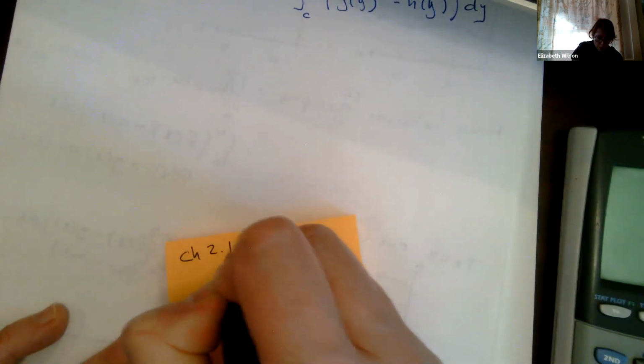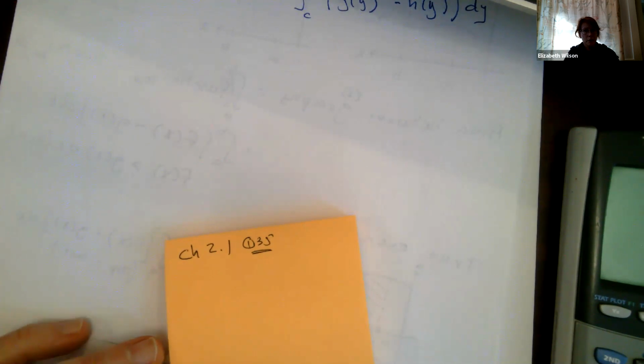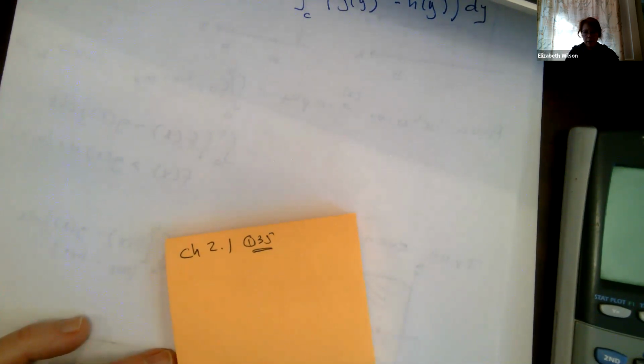Looks like I don't have it written down, and I hesitate to do these on the fly so I don't make a mistake. Chapter 2.1, question 35. If you don't mind, I'll do it out because I apparently don't have it in my notes for some reason. I'll do it out and then post it onto our Canvas page. Probably during office hours, I'll post that. Okay, so sorry about that.